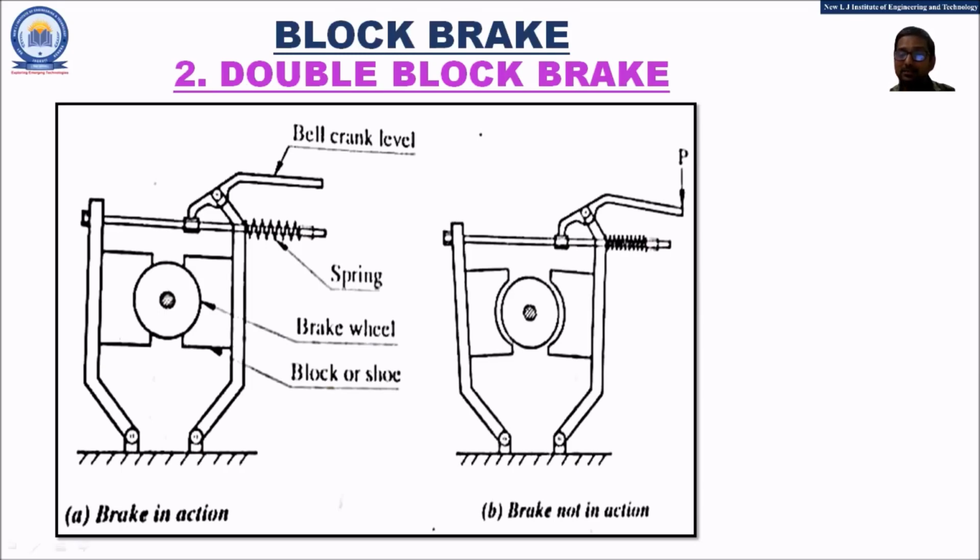In the image, when the bell crank lever is supplied by the external force P, the spring provided undergoes compression. I am repeating once again, when the force P is applied on the bell crank lever, the spring undergoes compression.